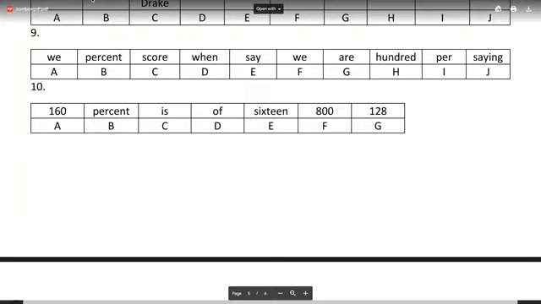Try doing number 9. Let's see who takes number 9 now. Number 9 is: we percent score when say we are 100%. Let's see who gets number 9.